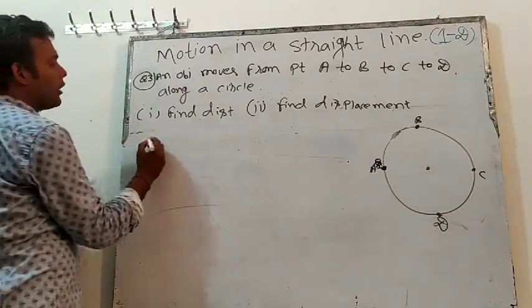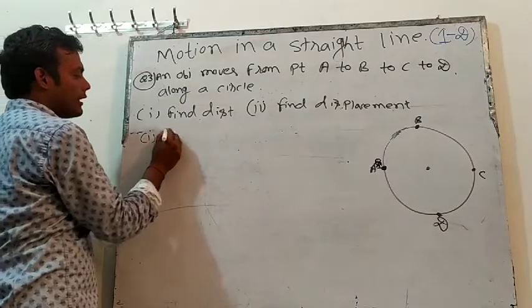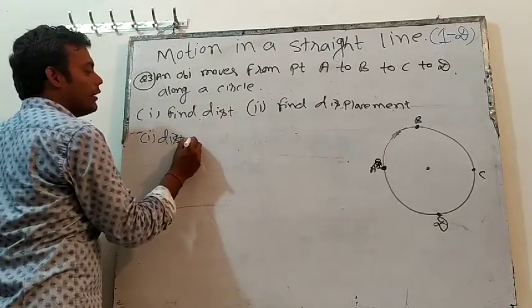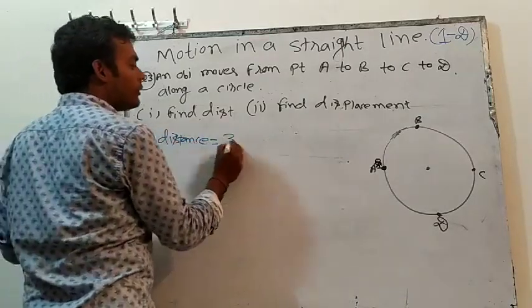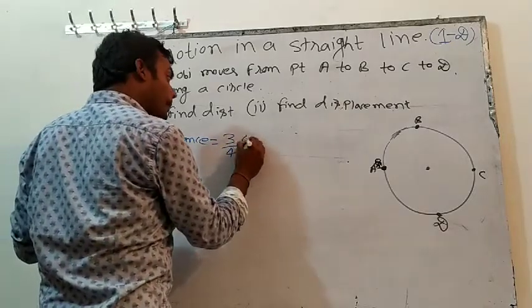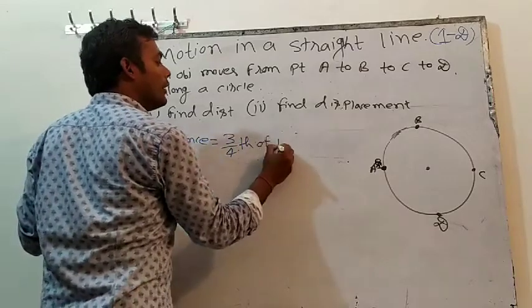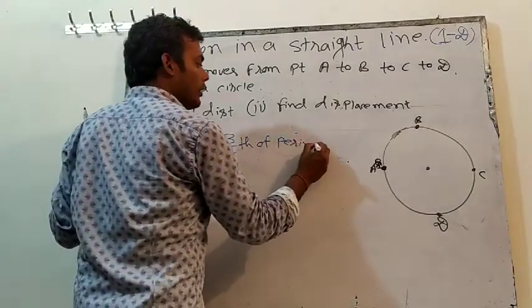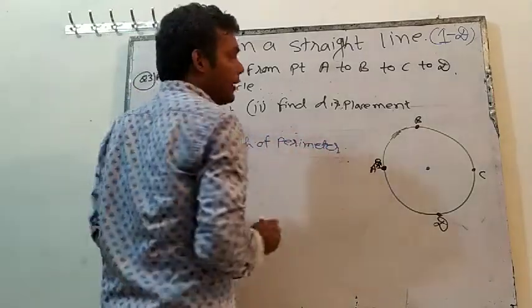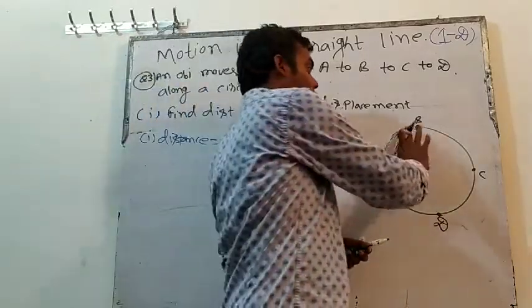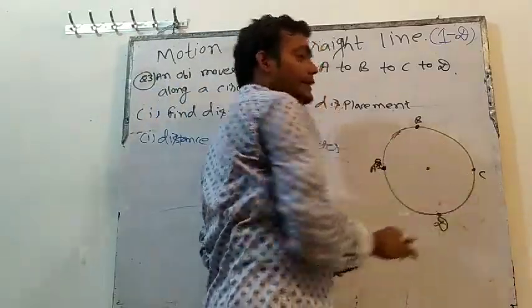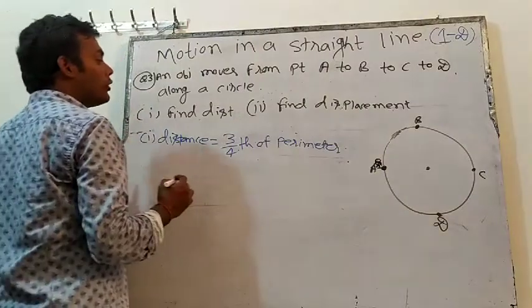So distance will be equal to 3/4 of the total perimeter, because this is 1/4, 2/4 and this is 3/4. So 3/4 of the perimeter.